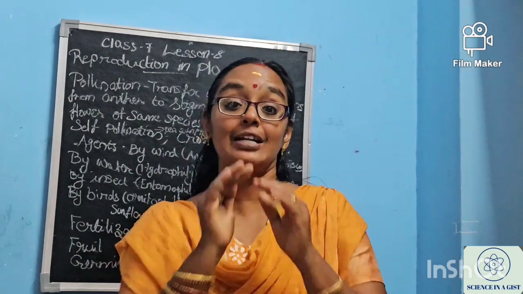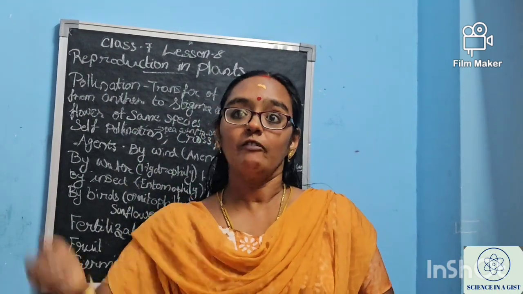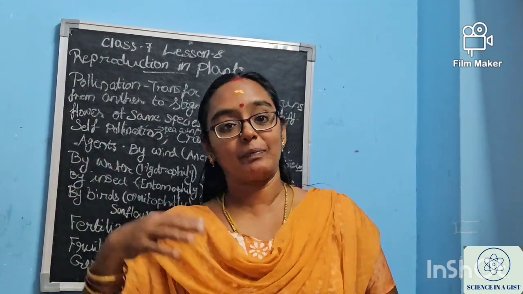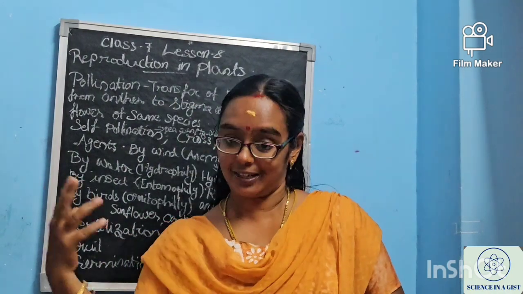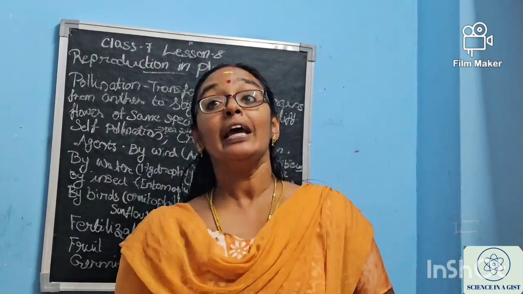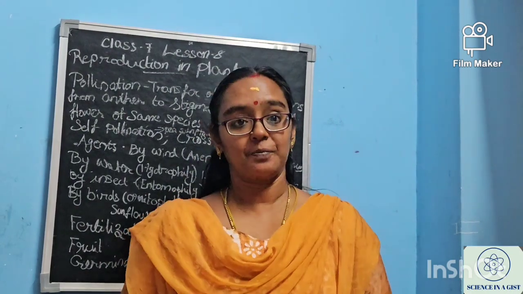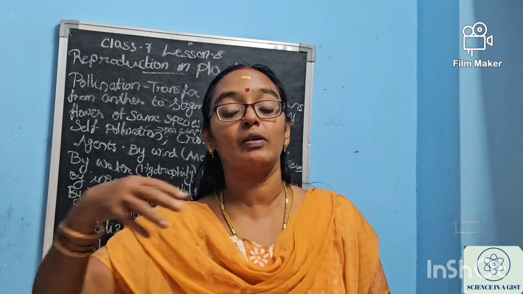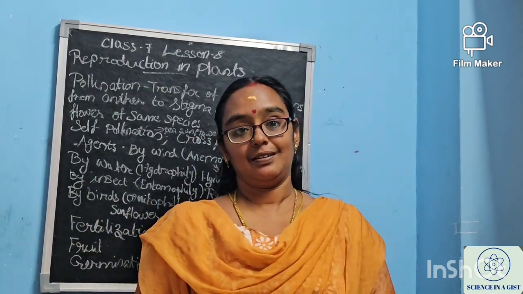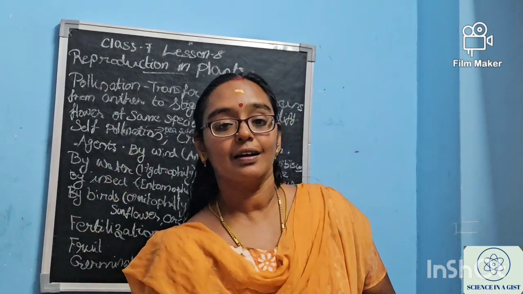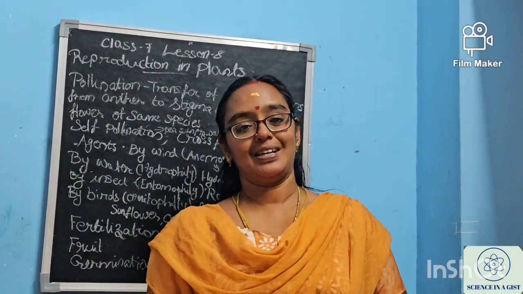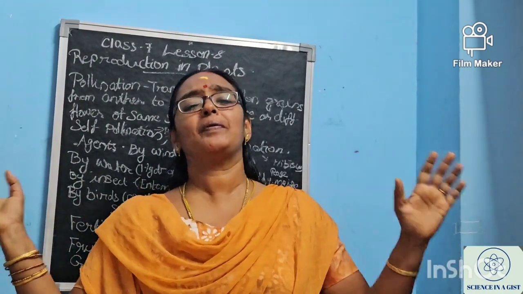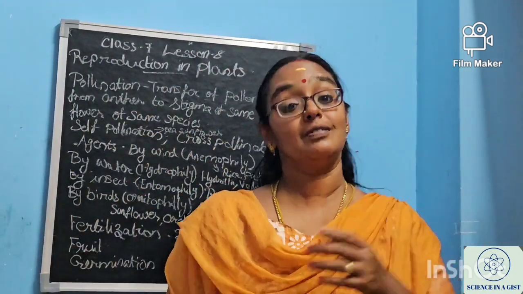Okay. In some cases, in the case of mango, the seed is so big. So what will we do? We will throw it away. Wherever it falls down, from there the plant can be generated. Or if the guava seed is so small, right? If the birds are eating this, through their excreta the seeds will be dispersed. So from there, this plant can be grown. By any of these ways, the seeds will be dispersed.